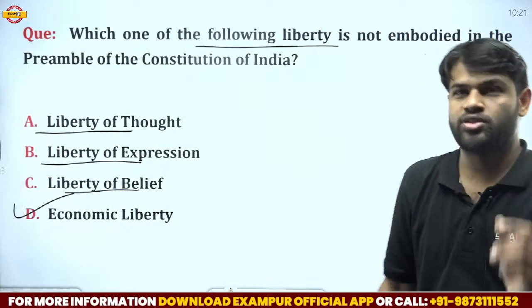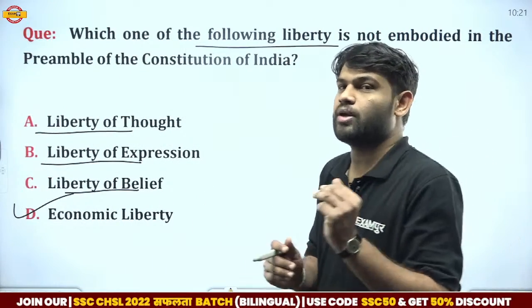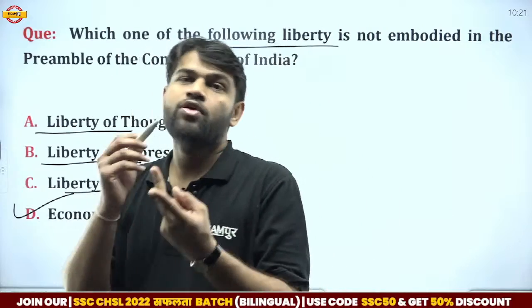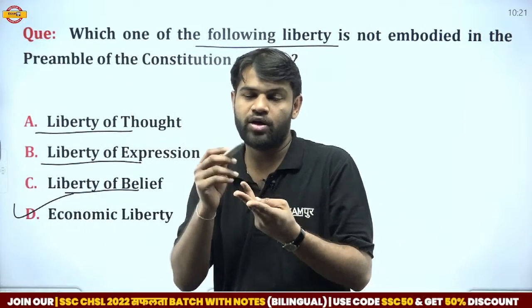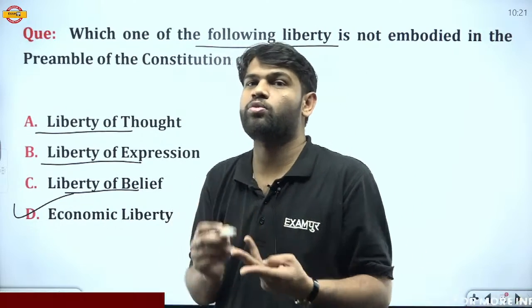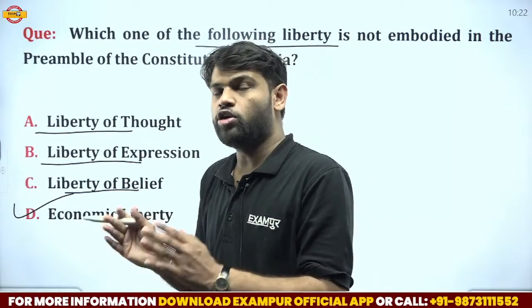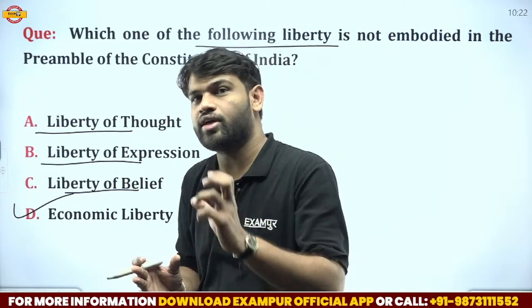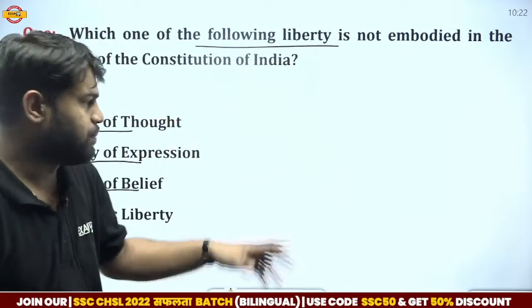We have three types of justice in the preamble. First one is economical, political, and social justice. So three types of justice are mentioned in the preamble: social, economical, and political. Okay, guys, and equality of status and opportunity is also related. That equality is also mentioned in the preamble. Now move on to the next one.